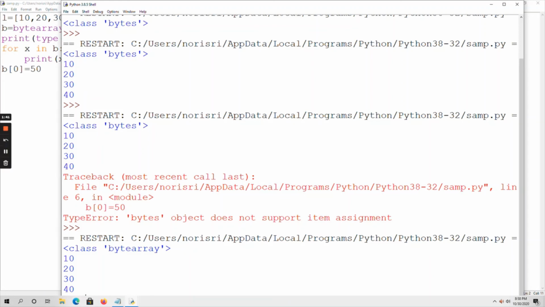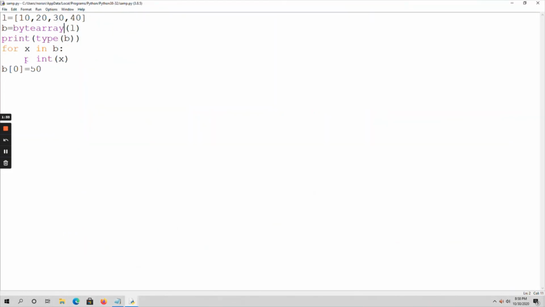And B of 0 equal to 50. Item assignment is possible here because it is a mutable data type, right? Now after assigning this value, let me print for X in B, print of X. Run the module.